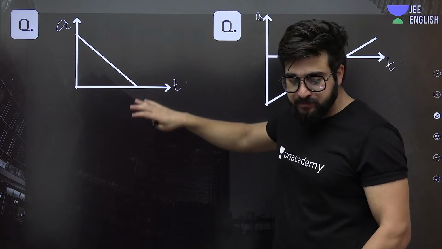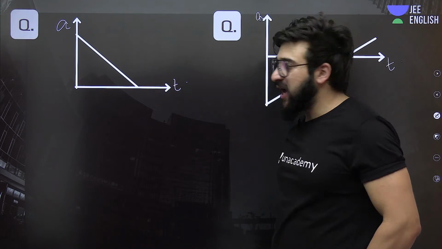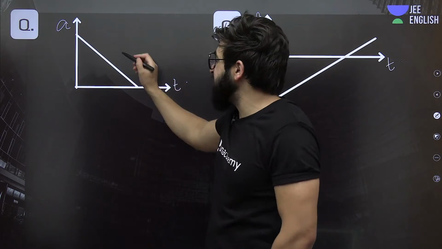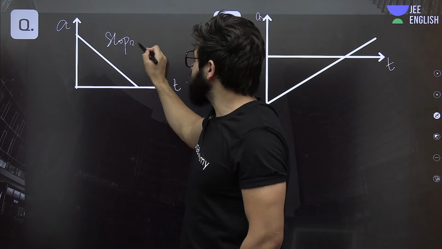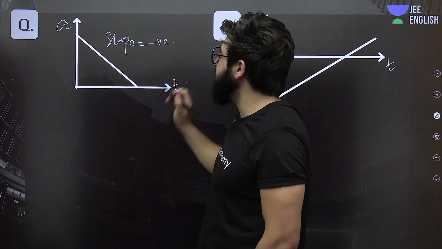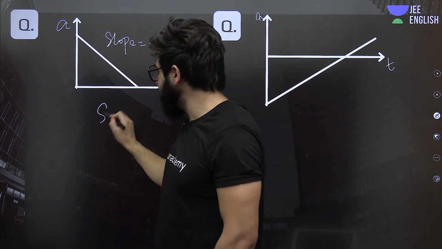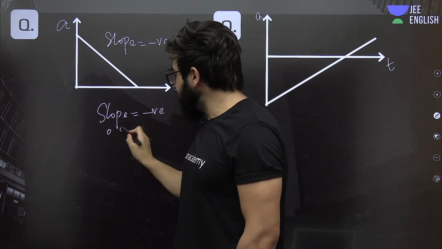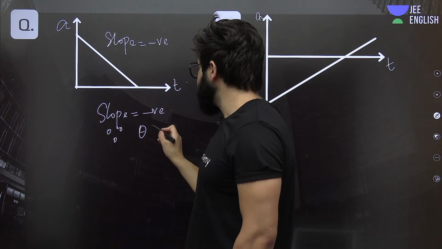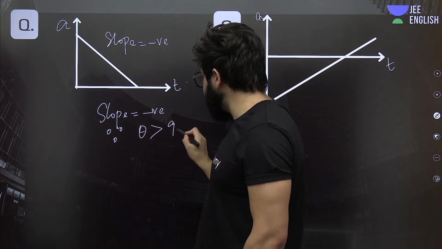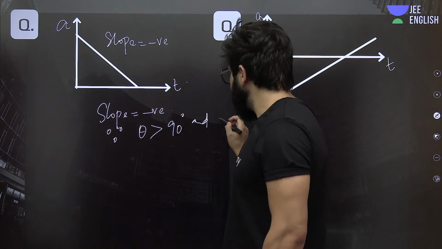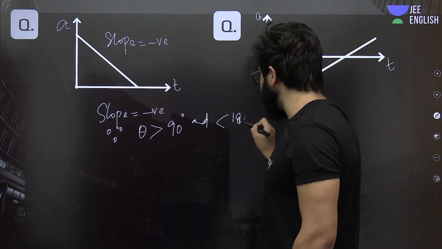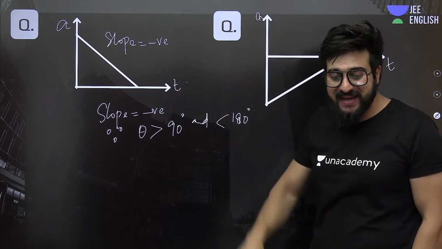I just want to know about these two graphs. Can I say in this graph exactly what the slope will be? Slope will be negative. Why will the slope be negative? Because in this case, theta is greater than 90 degrees and less than 180 degrees. In that case, slope is taken as negative.